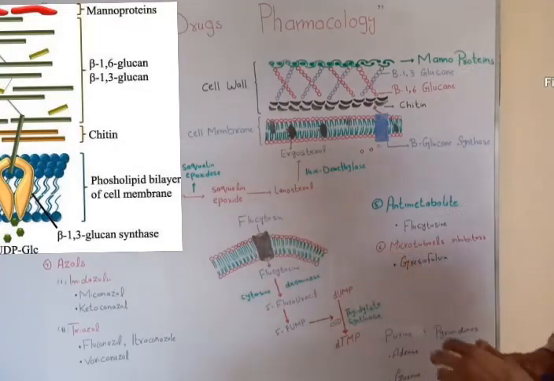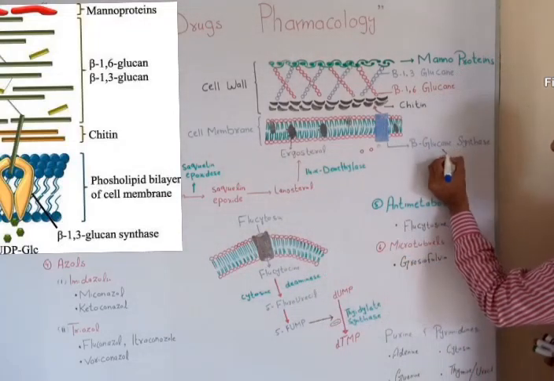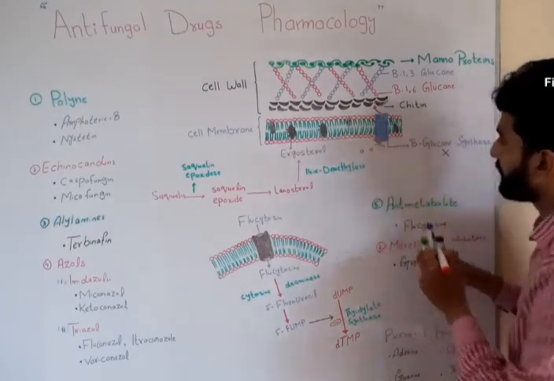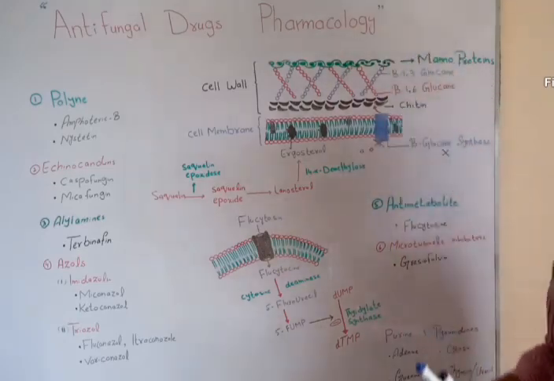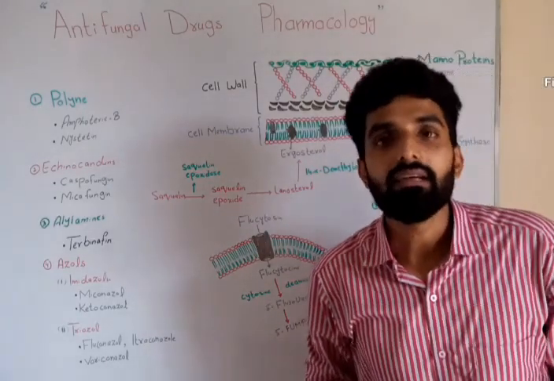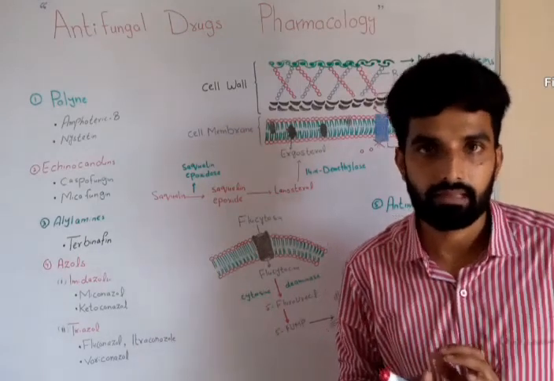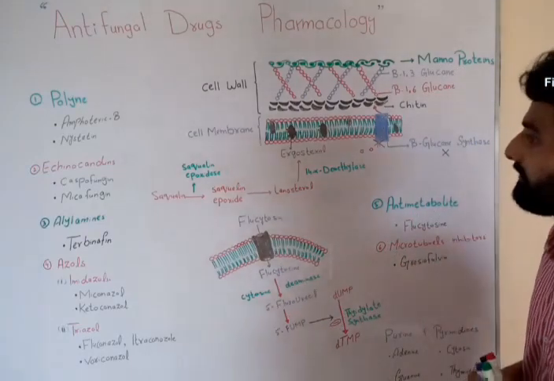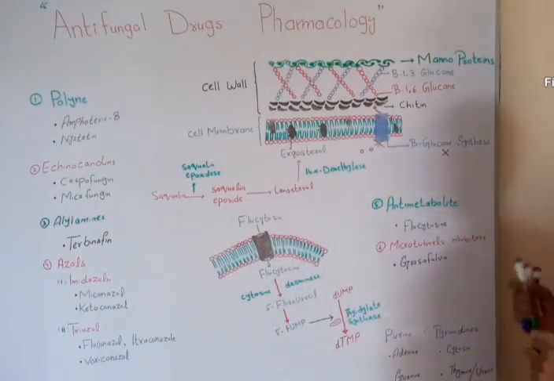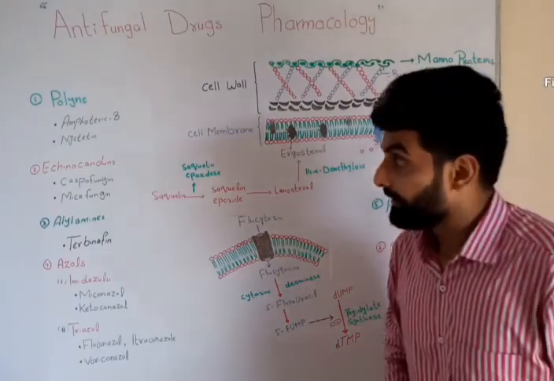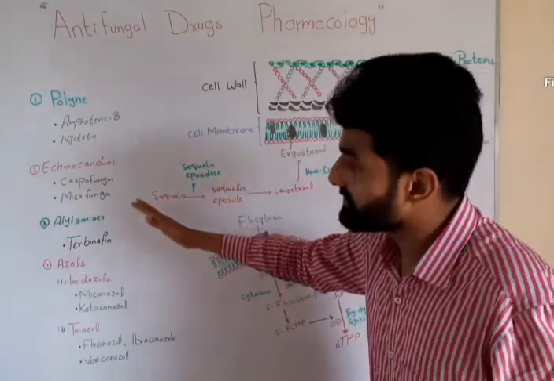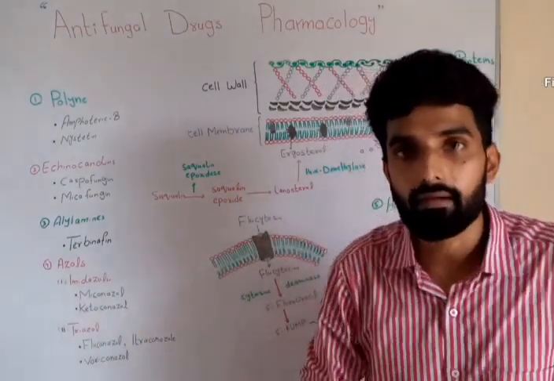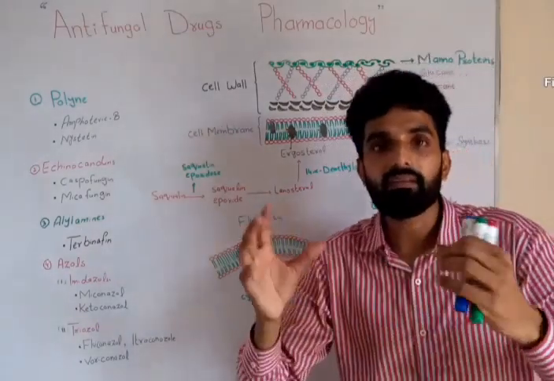Now, echinocandins have a tendency to block this enzyme, and once this enzyme is blocked, the transport of glucose from the cytoplasm to the cell will be blocked, and cell wall synthesis will be inhibited. Cell wall synthesis will not take place. So in this way, caspofungin and micafungin act by blocking the beta-glucan synthase enzyme present in the cell membrane. Detail of all these classes and drugs along with their pharmacokinetics and pharmacodynamics will be discussed in later videos one by one. So this is basically a general classification.